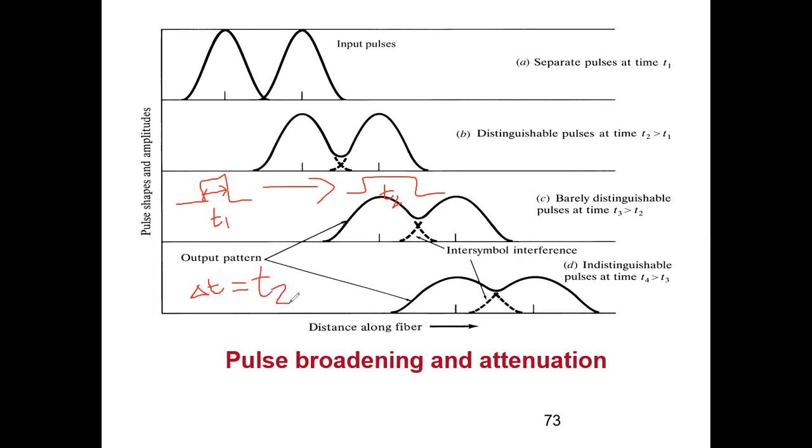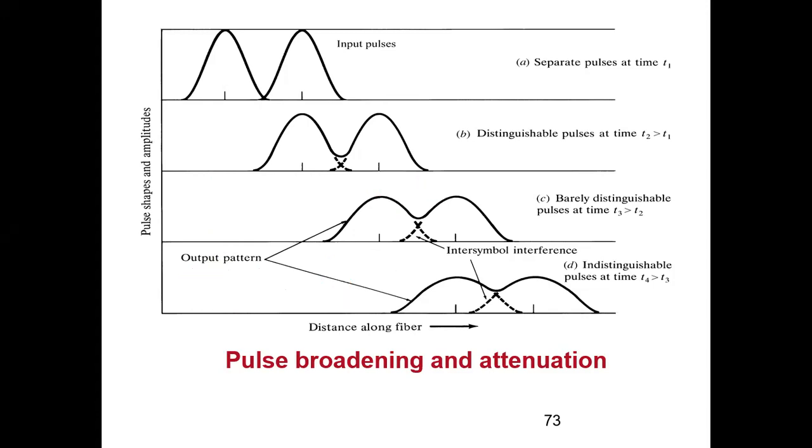So using a CRO time division, I calculate the pulse width. Then I find out t2 minus t1, and this delta t factor will give me the effect of pulse broadening. When we measure dispersion, we will see how actually we are measuring. One of the instruments is the CRO. A multimeter will not give you the delay difference between the input signal and the output signal. I hope it is clear what I'm trying to say.